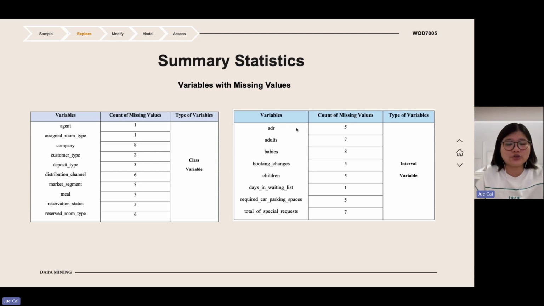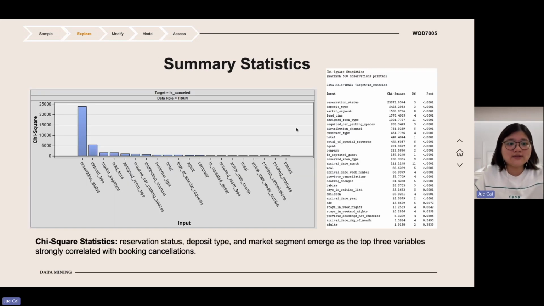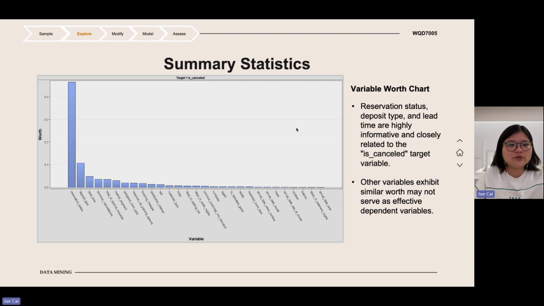in the modify section. The chi-square study indicates that reservation status, deposit type, and market segment are the top 3 variables strongly correlated with booking cancellations. This will make sense in the model section. Reservation status, deposit type, and lead time are highly informative and closely related to the is_canceled target variable, whereas other variables may not serve as effective predictors. So for the next part, let's invite Mei En.